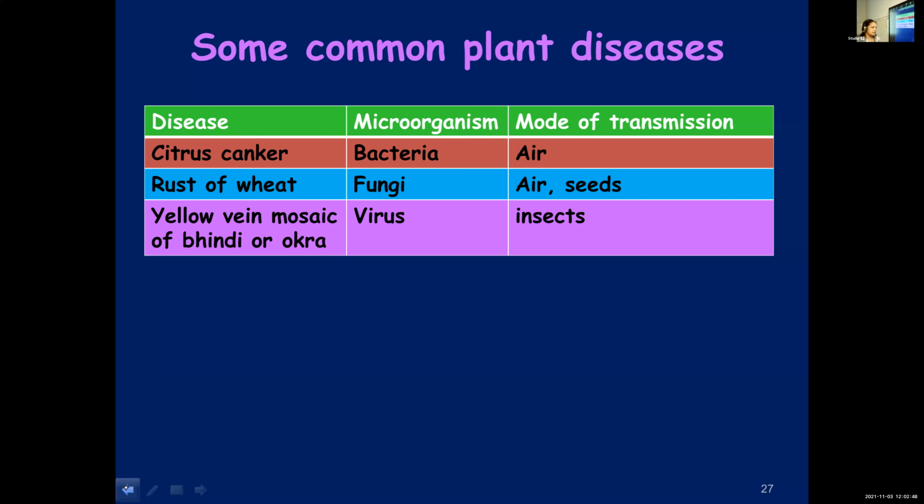Here, 3 examples are given. You should learn by heart the names of these diseases, the plants affected, the mode of transmission, and also the causative organism. We'll start with the first one, citrus canker.